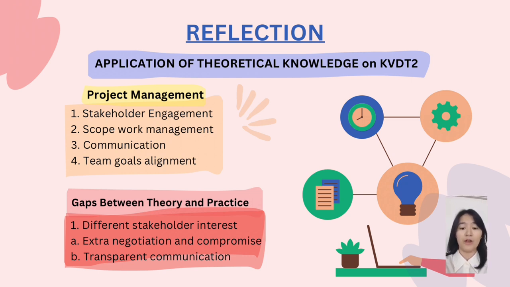However, there are a few gaps between theory and practice in real life. While theoretical frameworks assume smooth stakeholder alignment, the reality required addressing different interests between the stakeholders, so extra negotiations and compromises are needed. Transparent communication is important to avoid conflict arising between the parties involved in the project too.